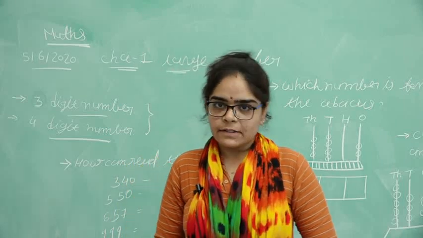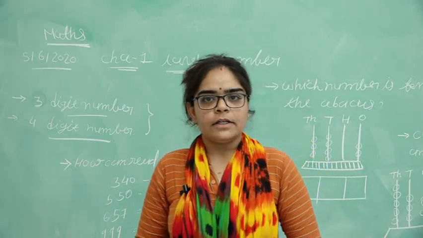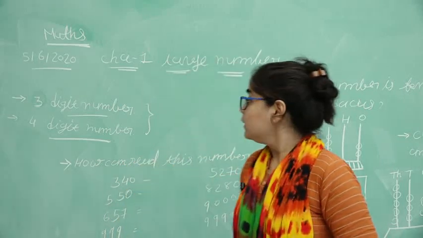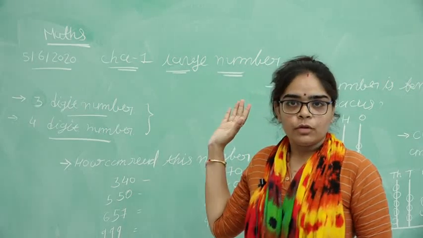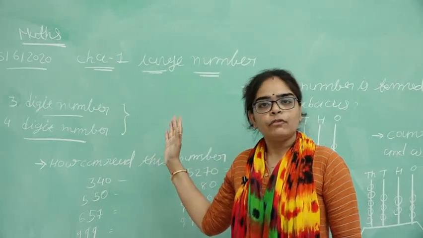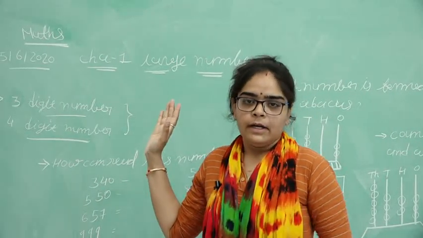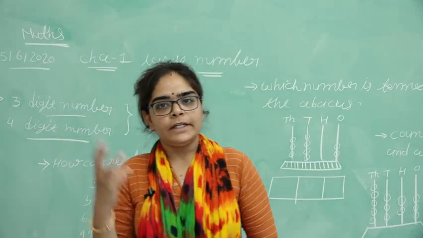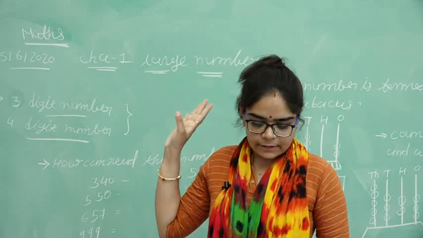I am your maths teacher and today we are studying maths, chapter 1, large numbers. There are 3-digit numbers and 4-digit numbers. Then what is the difference between a 3-digit number and a 4-digit number?